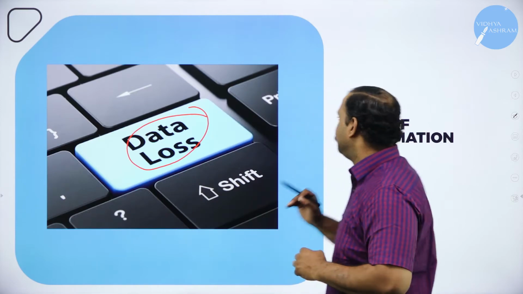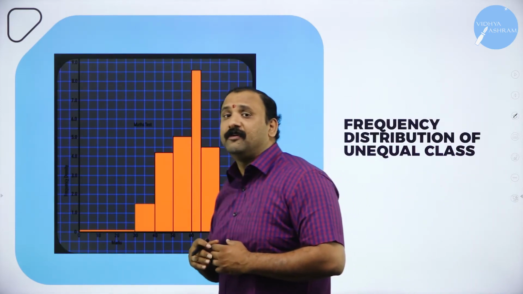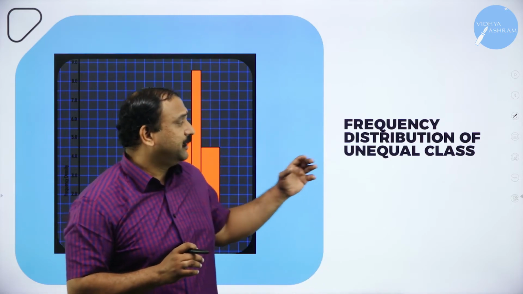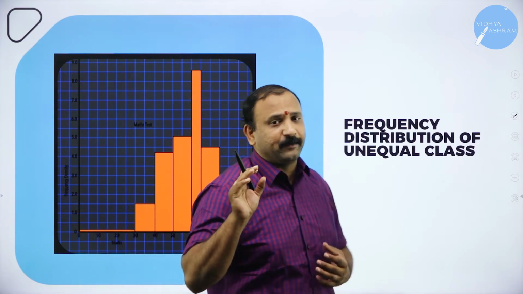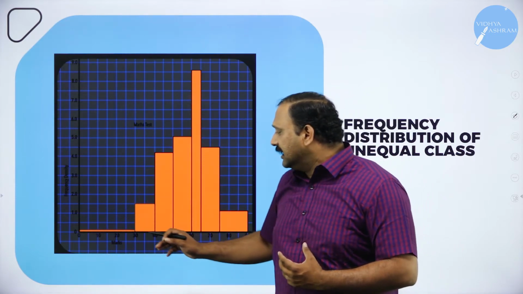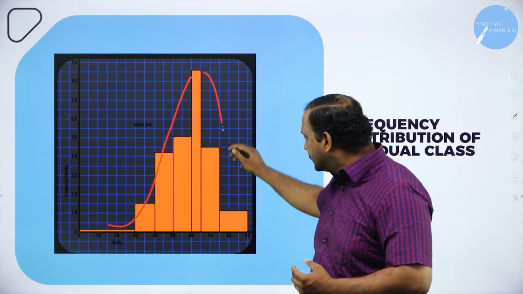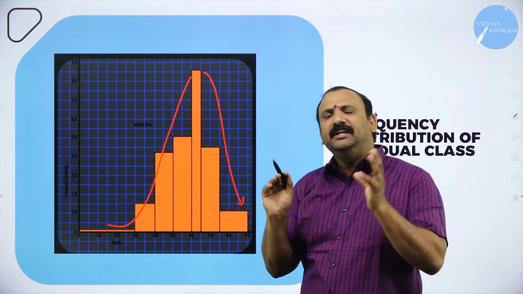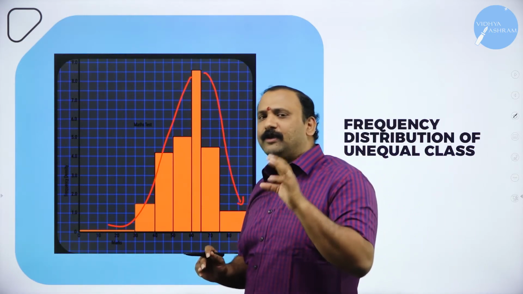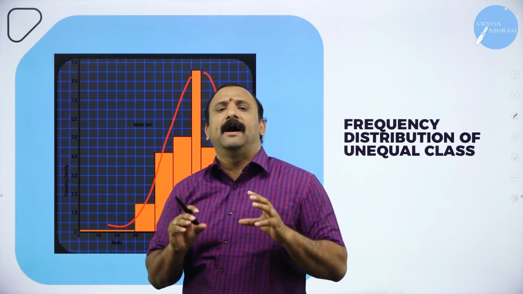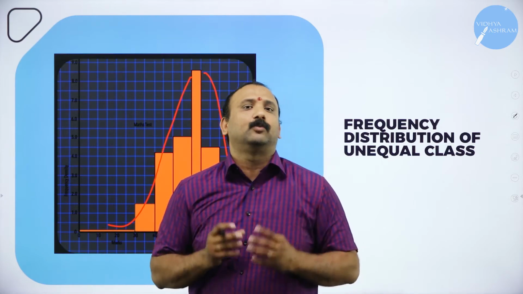Now moving forward, frequency distribution of unequal classes. Now this is very important, of the unequal classes altogether. Now if you look into the table or the graph that is being given here, there is a sudden spike which is going up, and then again there is a fall in the data. So this is unequal. This data, if you try to understand, is not flowing in a sequence. It is not flowing in a manner where it has to be done. It is not going exactly in the way that was expected.